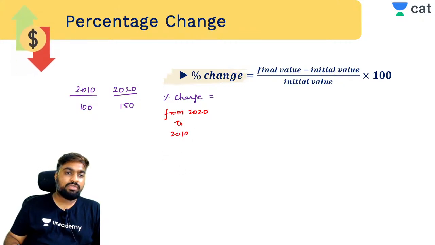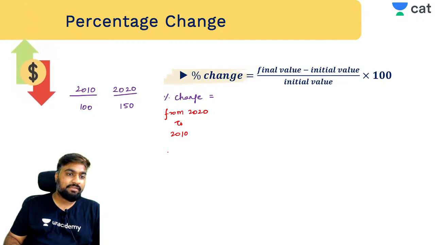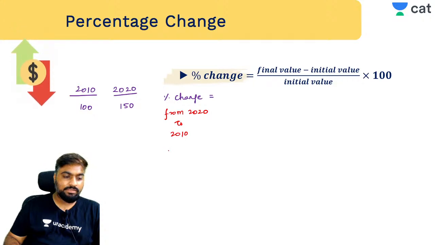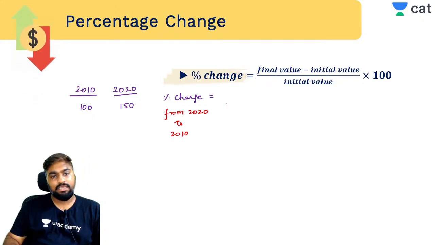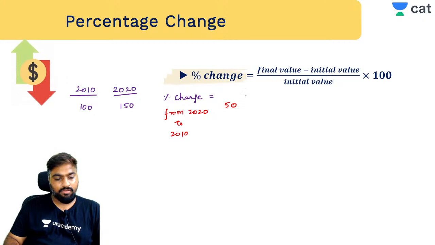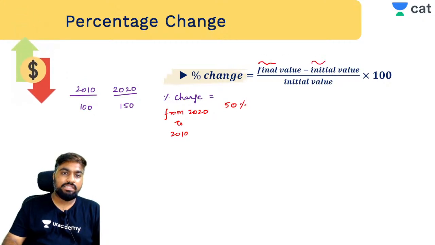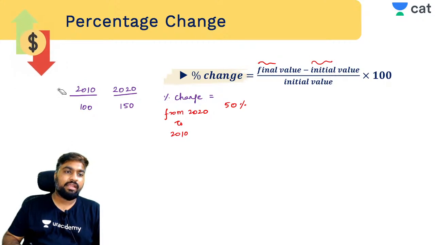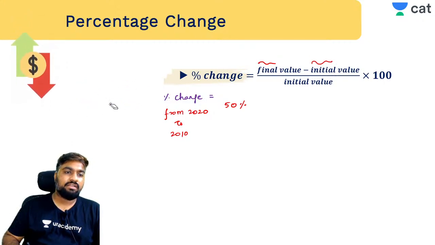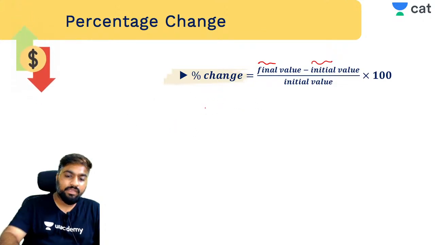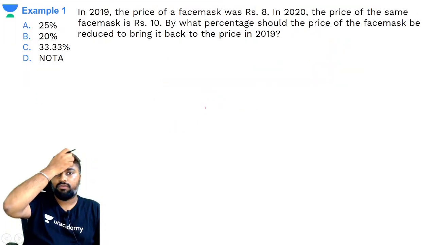Percentage change from 2020 to 2010, is it still 50? No, right? तो क्योंकि ये फाइनल वैल्यू इनिशियल वैल्यू थोड़ा सा कंफ्यूजिंग है, राइट? What we will rather be doing is using a better way of dealing with this, right?